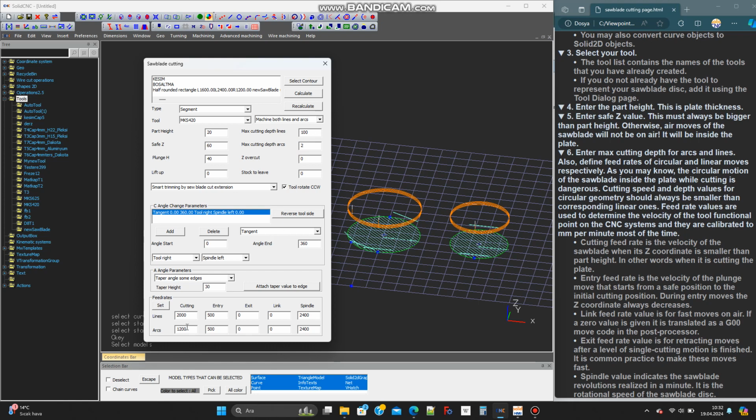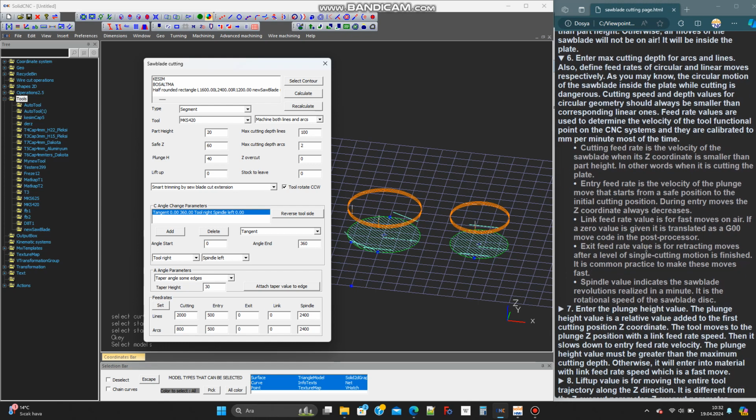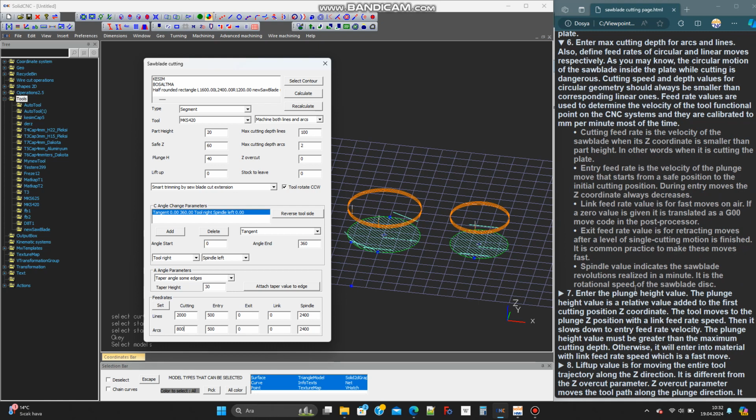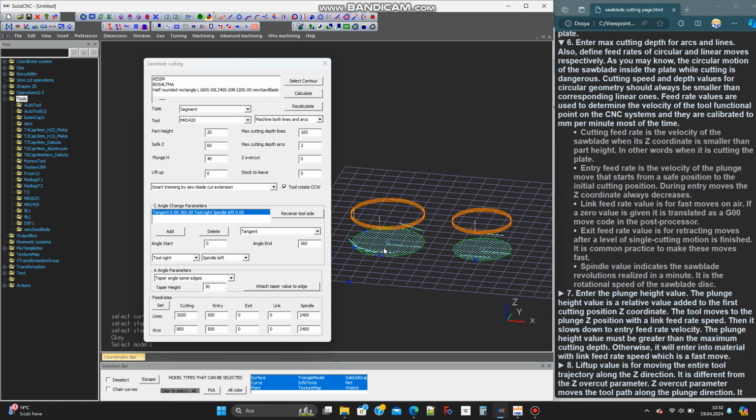Feed rate values are used to determine the velocity of the tool functional point on the CNC systems, and they are calibrated to millimeter per minute most of the time. Cutting feed rate is the velocity of the saw blade when its Z coordinate is smaller than part height. In other words, when it is cutting the plate.